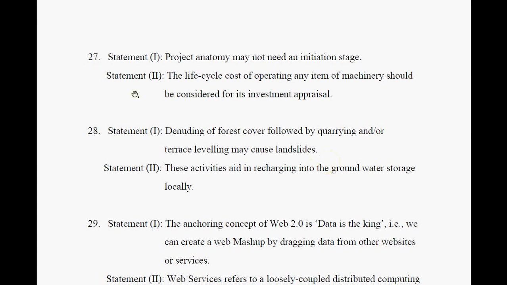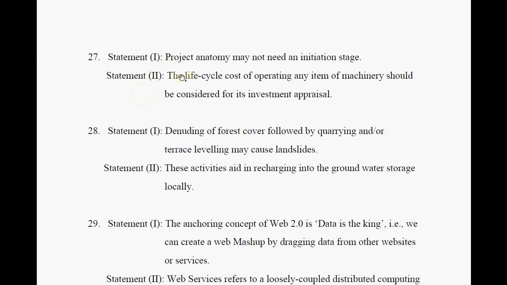Okay, so now this is a question on project anatomy, which may not need an initiation stage. No, project anatomy needs an initiation stage. The phases of project management: first is initiation, second is definition, third is design, fourth is development, fifth is implementation, sixth is follow up. So the first stage is initiation. So choice one is not correct.